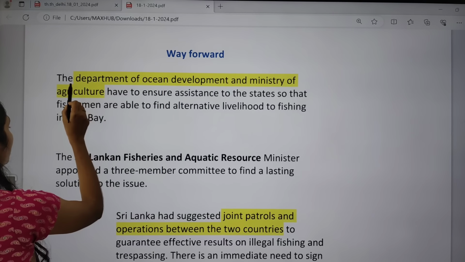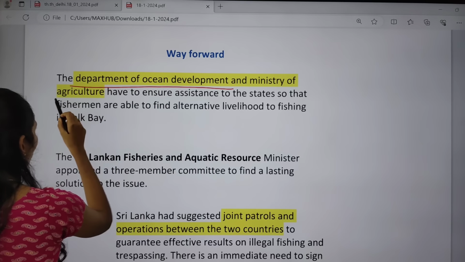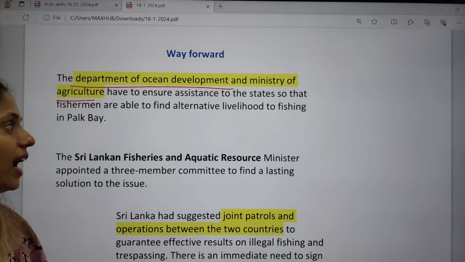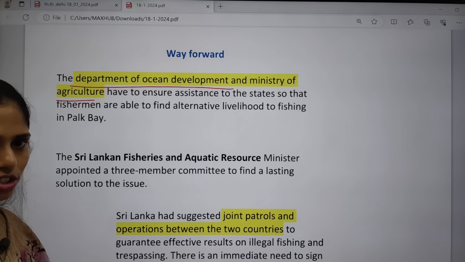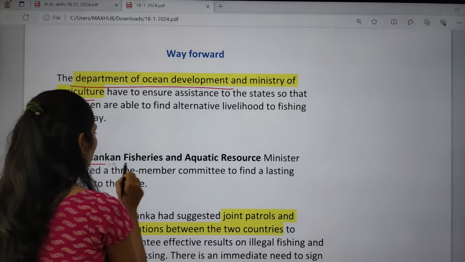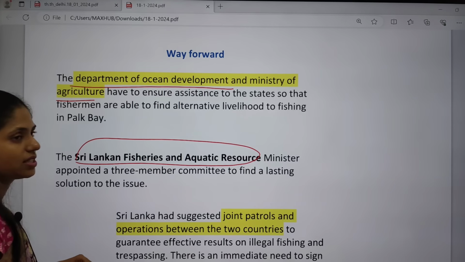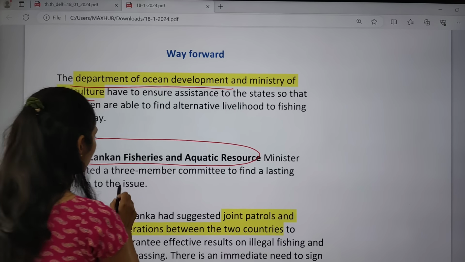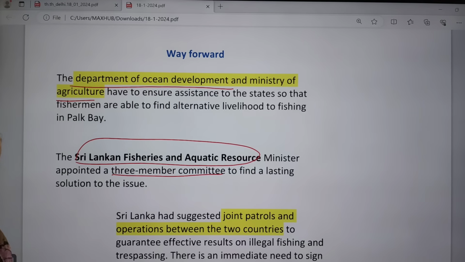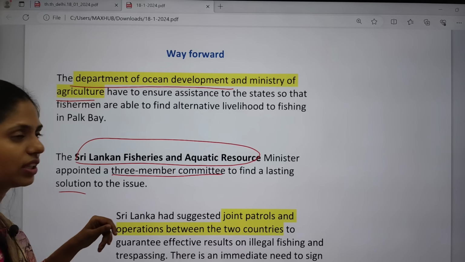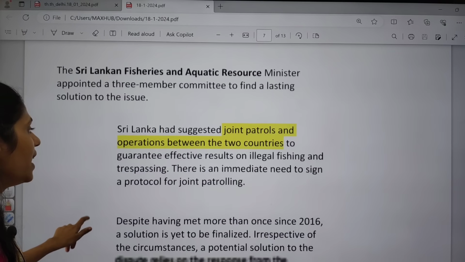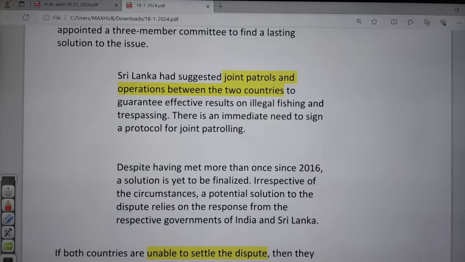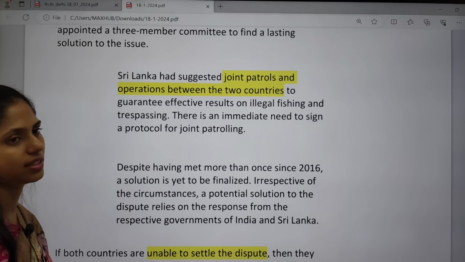So if you see what steps can be taken, first, the Department of Ocean Development and the Ministry of Agriculture have to ensure that the state's fishermen are able to find alternative livelihoods rather than going for fishing. And on the Sri Lankan side, the Fisheries and Aquatic Resources ministers can be appointed and they can set up a 3-member committee. This committee needs to find a lasting solution for the issue between India and Sri Lanka. Next, Sri Lanka had suggested joint patrols and operations between the two countries so that we can address illegal fishing, trespassing, etc.